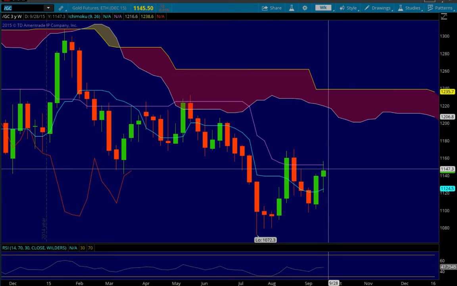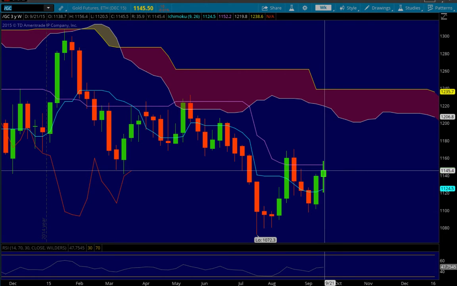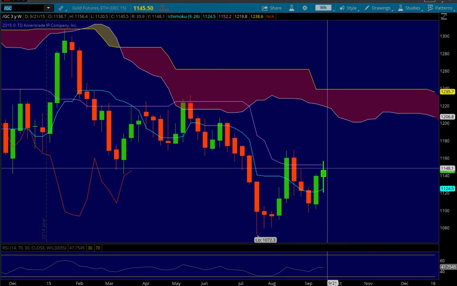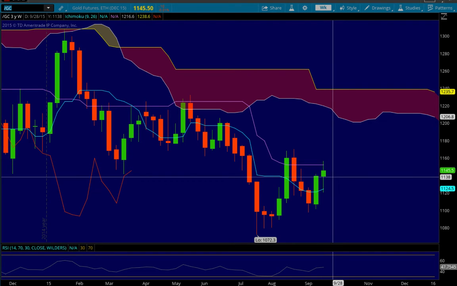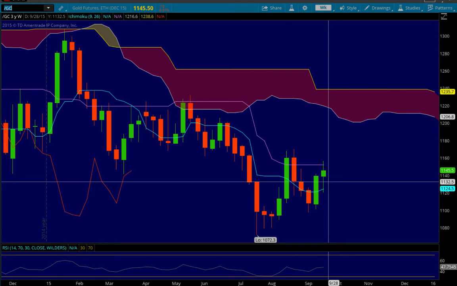So we have a range trade here between 1124.50 and 1152.20. So until one of those is broken with a close above or below, that's the range that we're trading in.